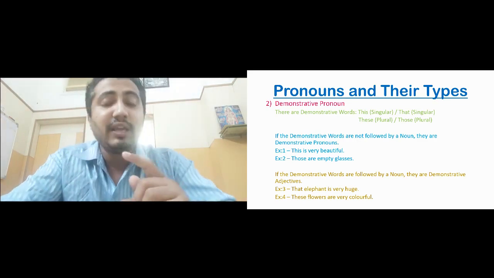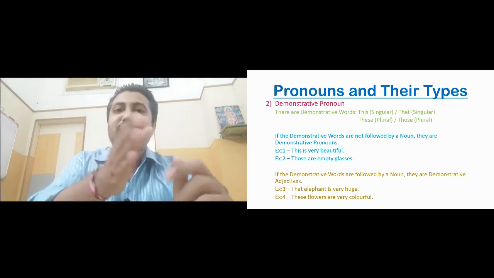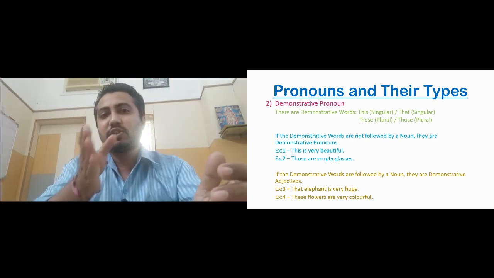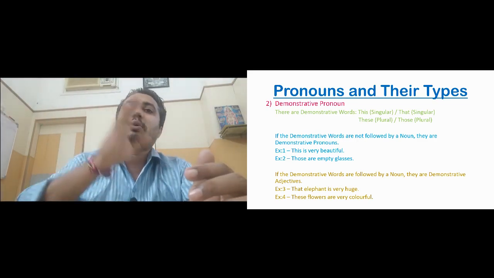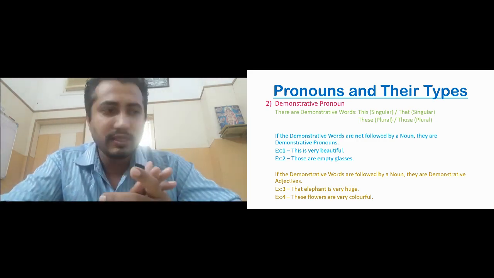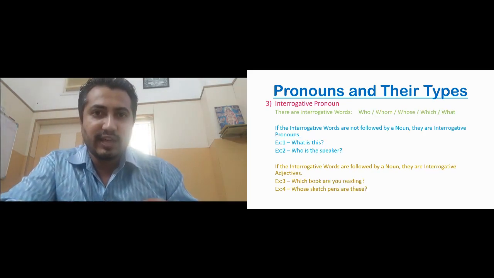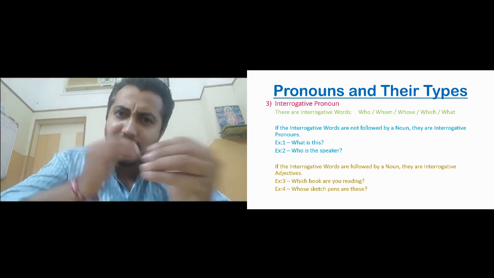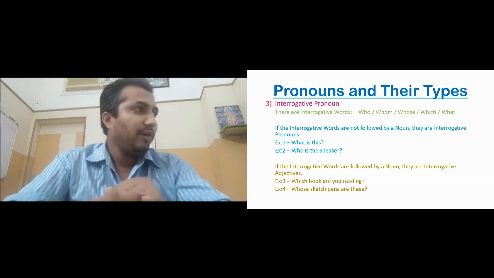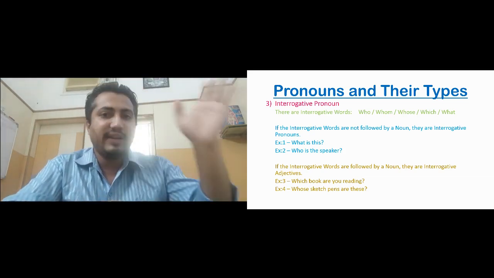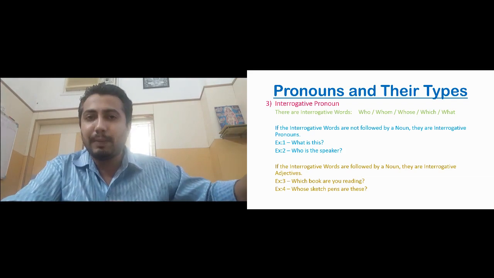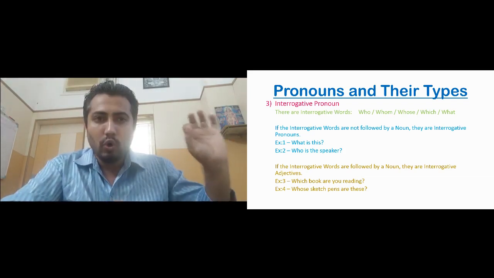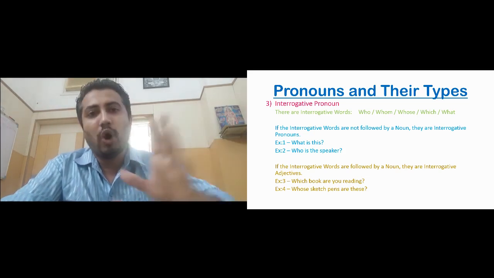So once again I repeat, if there is no noun right after the demonstrative word, then it is a demonstrative pronoun, and right after the demonstrative word, if there is a noun, then it is a demonstrative adjective. Students, now let us go to the next type of pronoun, that is interrogative pronoun. Here also it is very similar to demonstrative pronouns. There are 11 interrogative words, but for the purpose of pronoun and adjective, we only want 5. That is who, whom, whose, which and what.